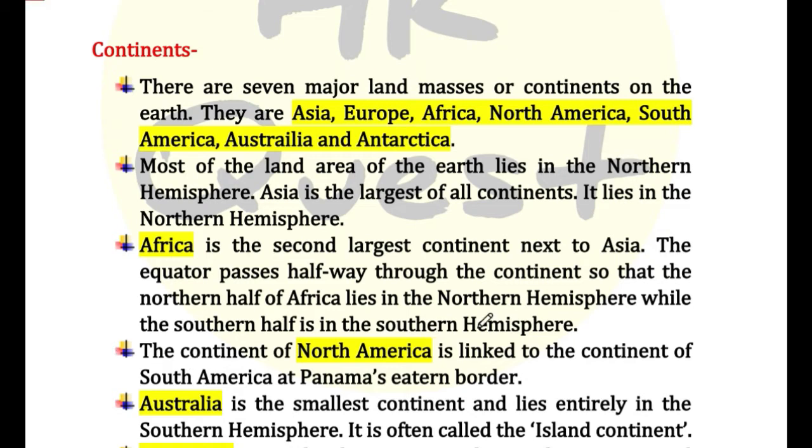The continent of North America is linked to the continent of South America at Panama's eastern border. Australia is the smallest continent and lies entirely in the southern hemisphere, and it is often called the island continent. Australia is called the island continent because it is surrounded by water from all sides.